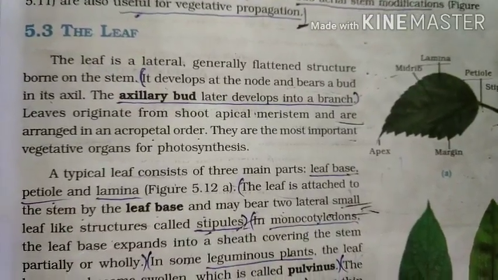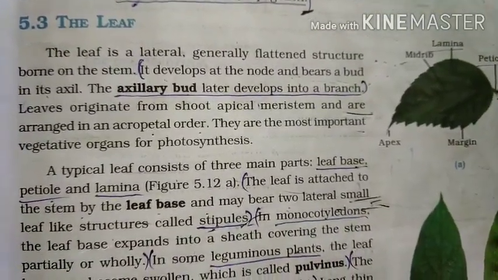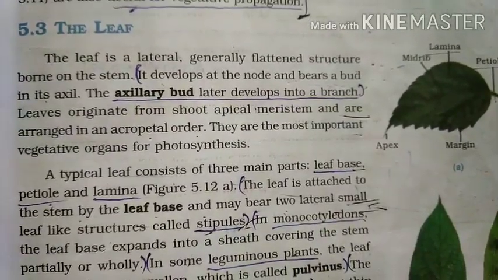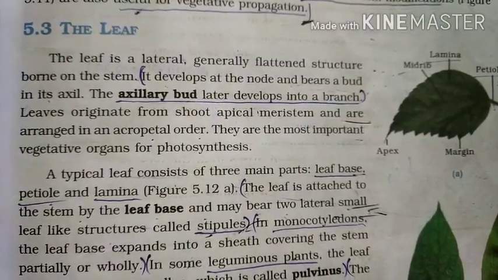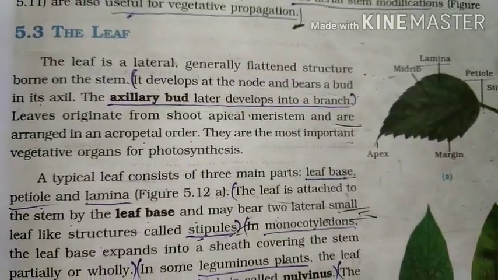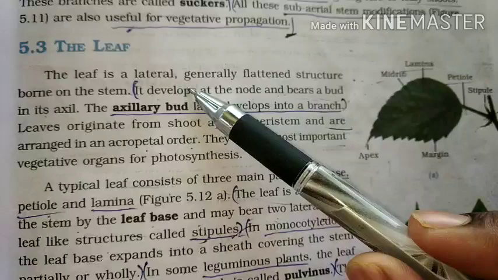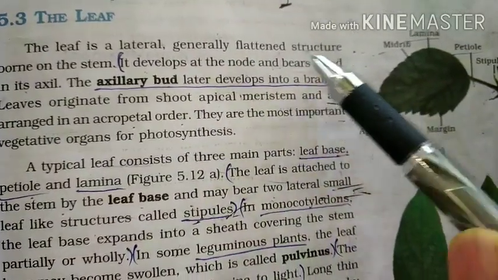In the last video we discussed the stem part of a flowering plant. So guys, what is meant by a flowering plant? A flowering plant is also called an angiosperm. In this video we are going to discuss the topic of the leaf. Guys, the leaf is a lateral and generally flattened structure borne on a stem.